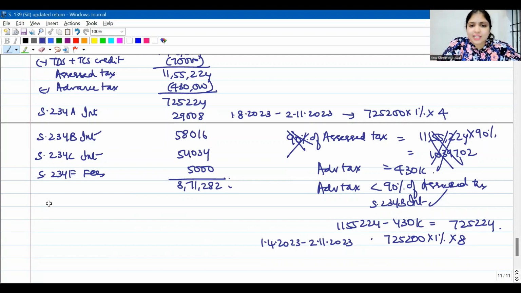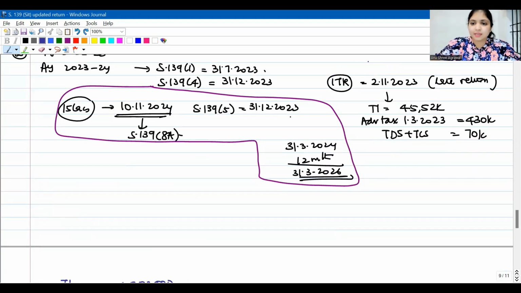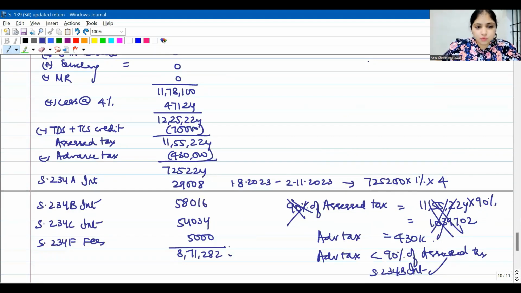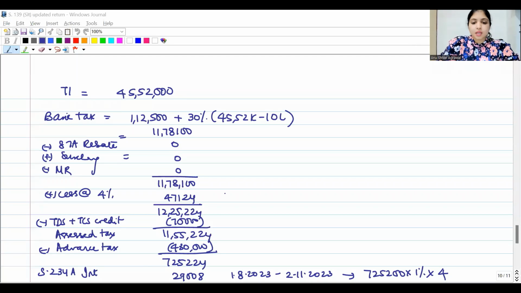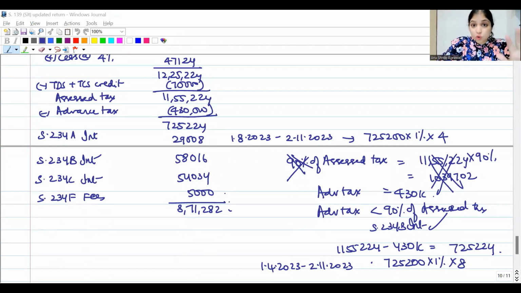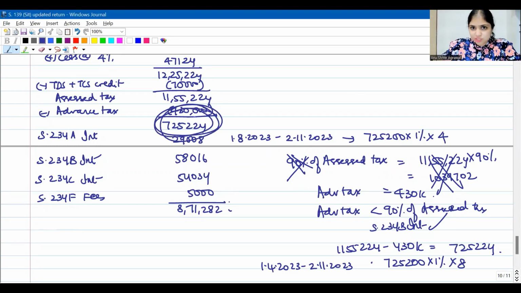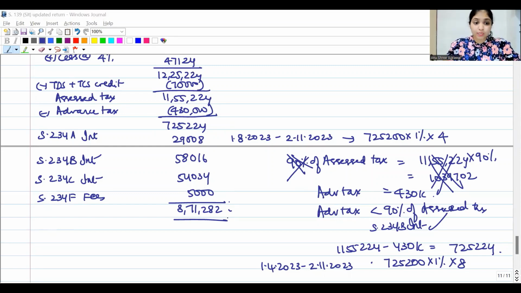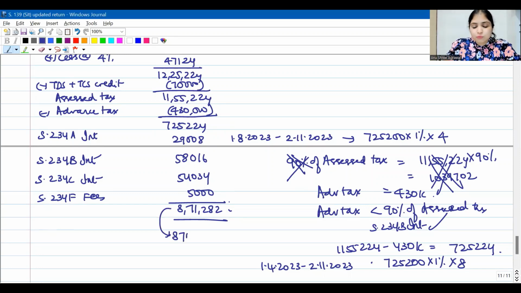As of now, I'm talking about the existing return, right? So in the existing return, this was his balance. In the earlier return which he has already filed, the late return, his tax due was so much, 7,25,224, and this much interest he would have paid, 5,000 fees he would have paid. So total amount he would have paid would have been 8,71,282. Obviously, he would have paid this amount only after rounding off. So he would have paid 8,71,280.